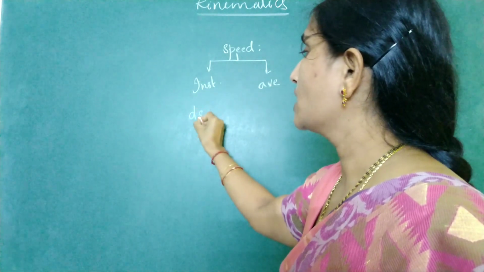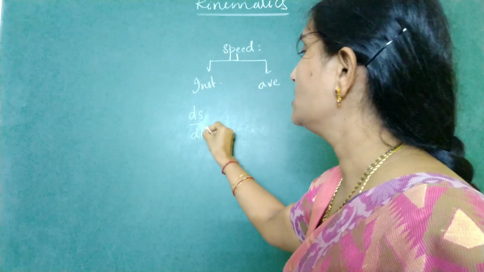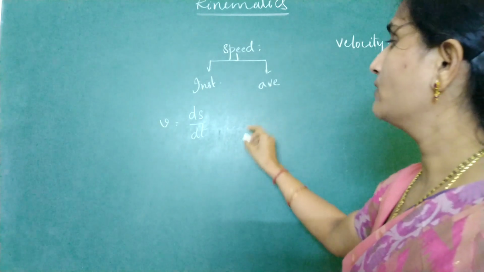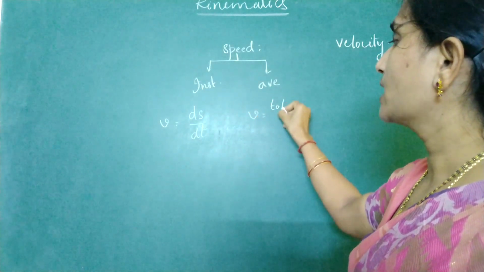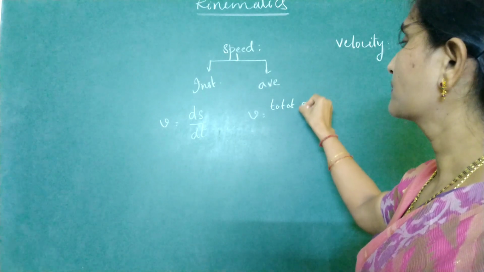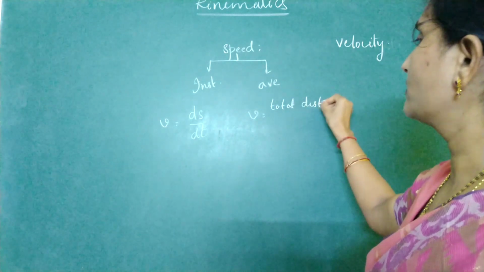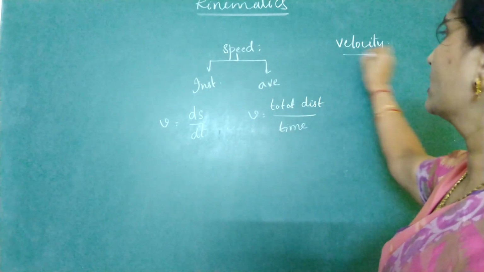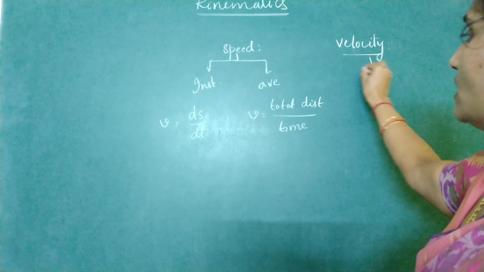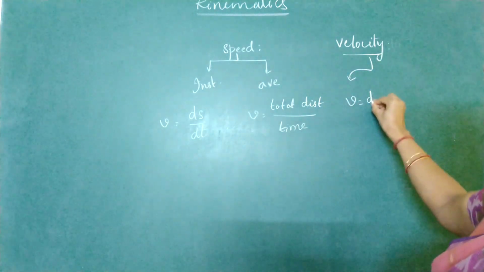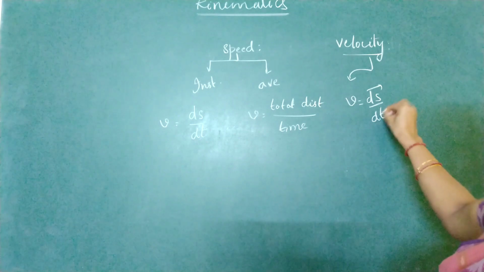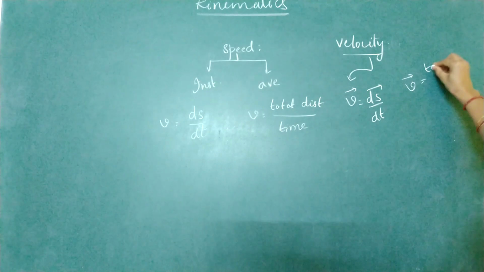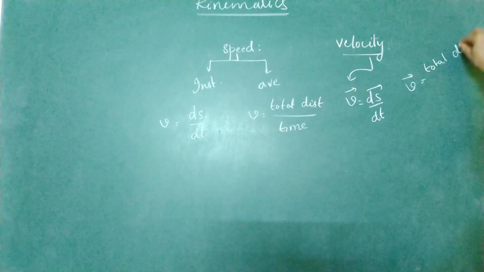How do we define instantaneous speed? Instantaneous speed is the rate of change of distance, ds by dt will give you the speed. Whereas average speed is total distance by total time, the total distance traveled by a body divided by total time. Speed is a scalar while velocity is a vector. Instantaneous velocity is the rate of change of displacement, a vector quantity, whereas average velocity is total displacement by total time.